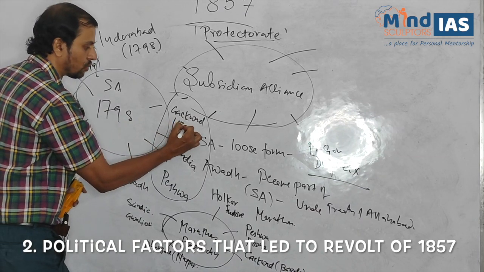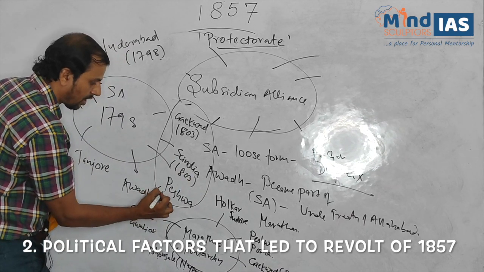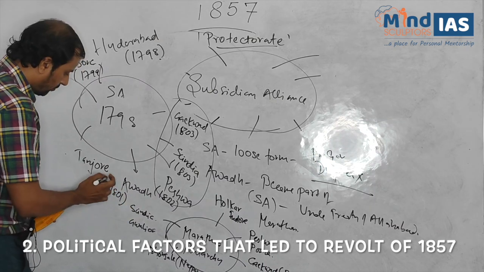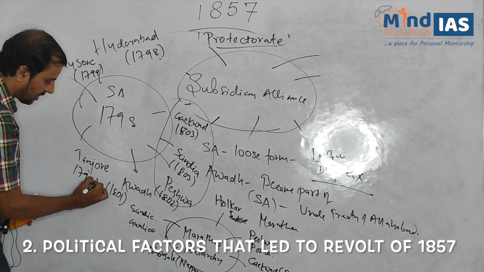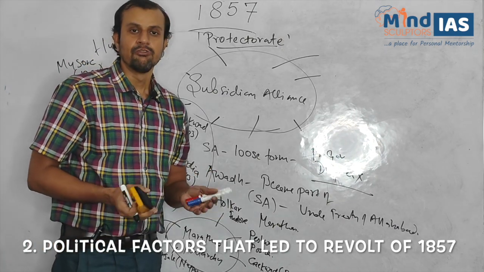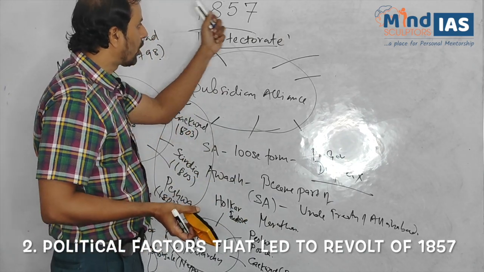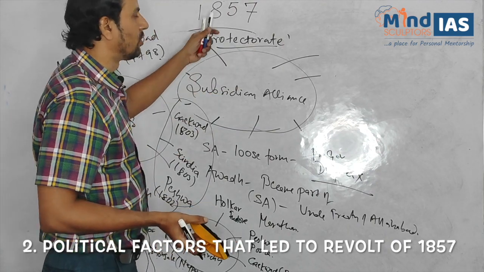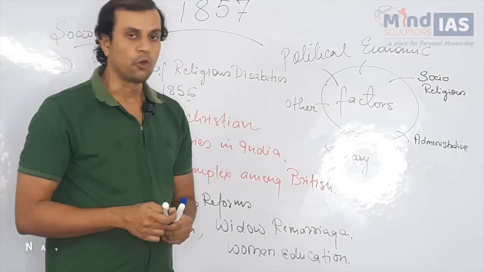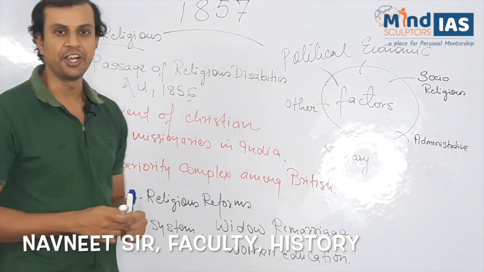Gaikwad in 1803, Sindhia in 1803, Peshwa in 1802, Awadh in 1801, Tanjore in 1799. So these were the list of princely states which were captured under the subsidiary alliance, and this was the part of political policy which led to the revolt of 1857, which we must remember at all costs. We have discussed political as well as economic factors for the revolt of 1857.